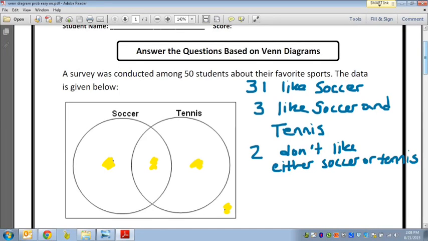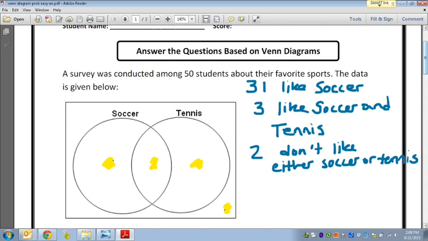All right, so I kind of stole a worksheet and whited out some things and wrote some things just to help us with another way to look at these Venn diagram probability scenarios. And so here's one that we can go over together. A survey was conducted among 50 students about their favorite sports. The data is given below.